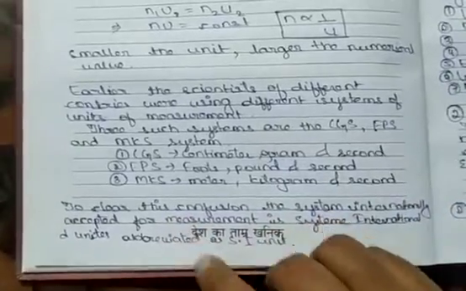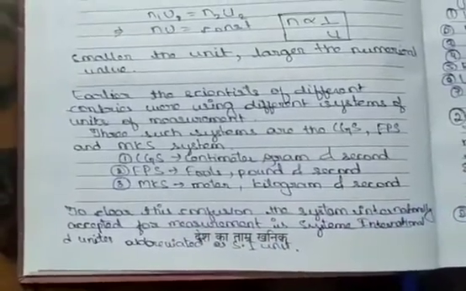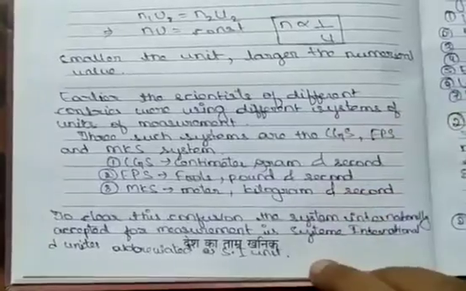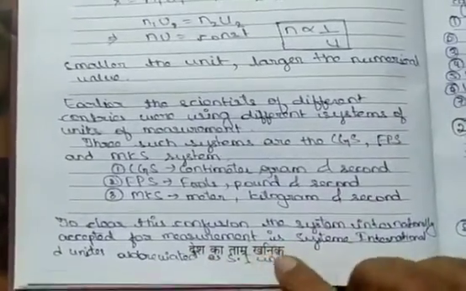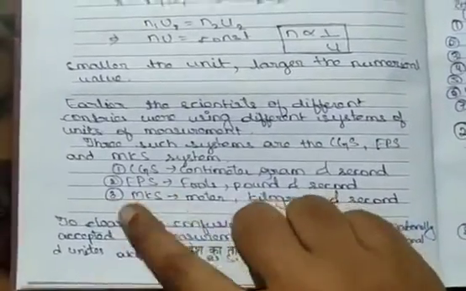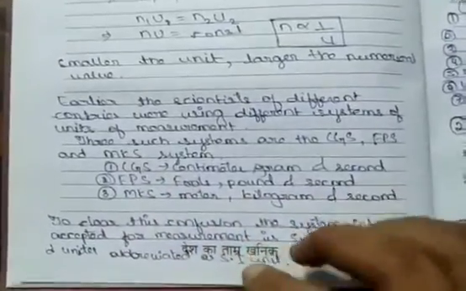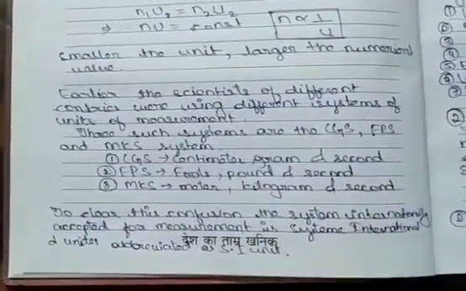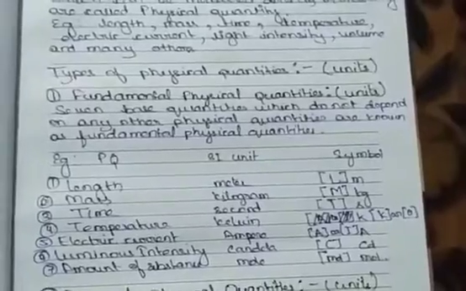Some system should be internationally accepted. Wherever you go, the same system should be accepted. So we started the SI unit system. We modified the MKS system, and we took the SI system, which is very important.